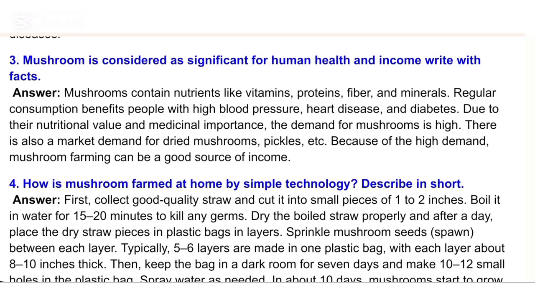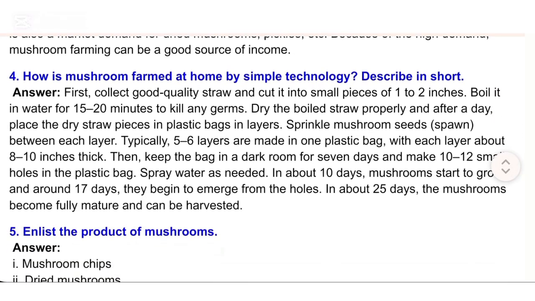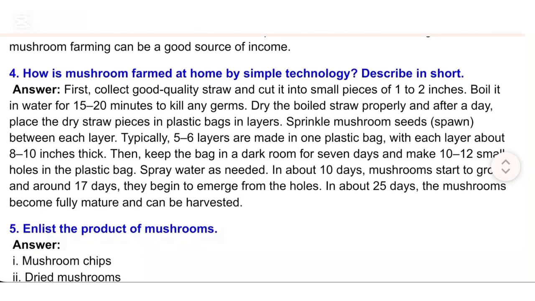4. How is mushroom farmed at home by simple technology? Describe in short. Answer: First, collect good quality straw and cut it into small pieces of 1 to 2 inches. Boil it in water for 15 to 20 minutes to kill any germs. Dry the boiled straw properly, and after a day, place the dry straw pieces in plastic bags in layers.